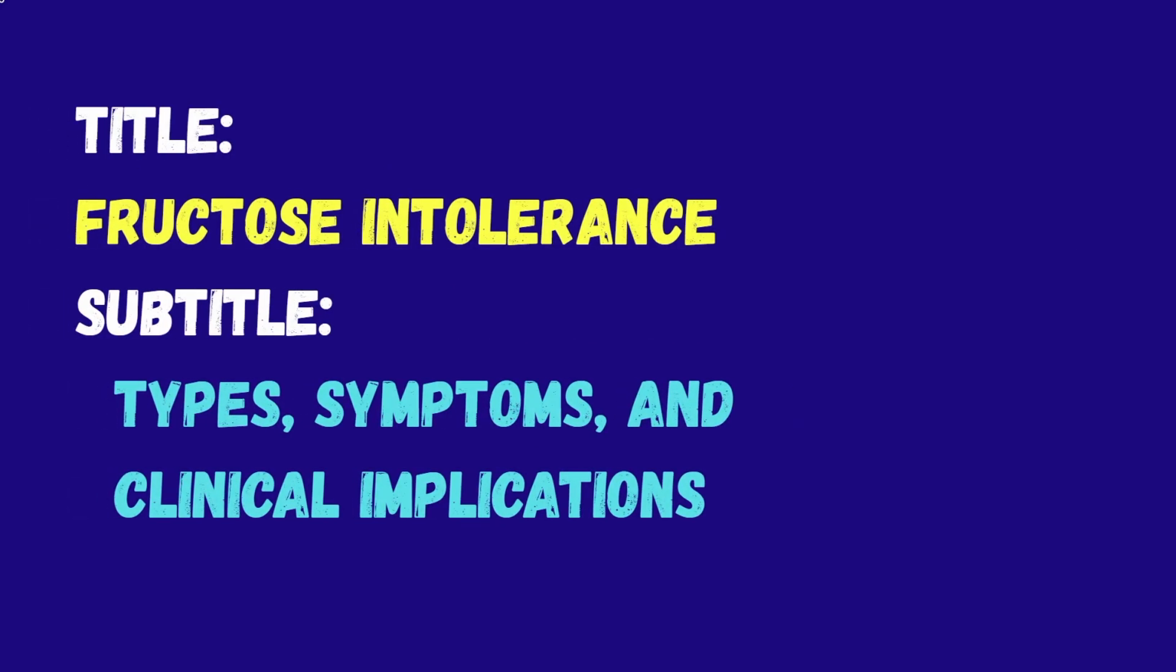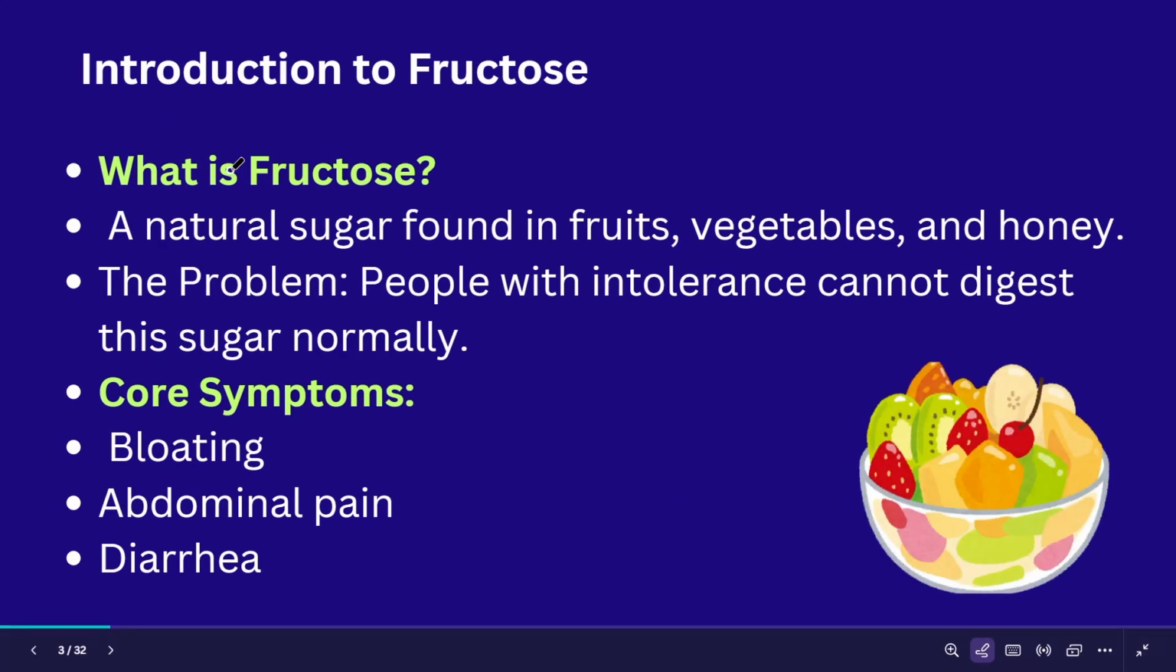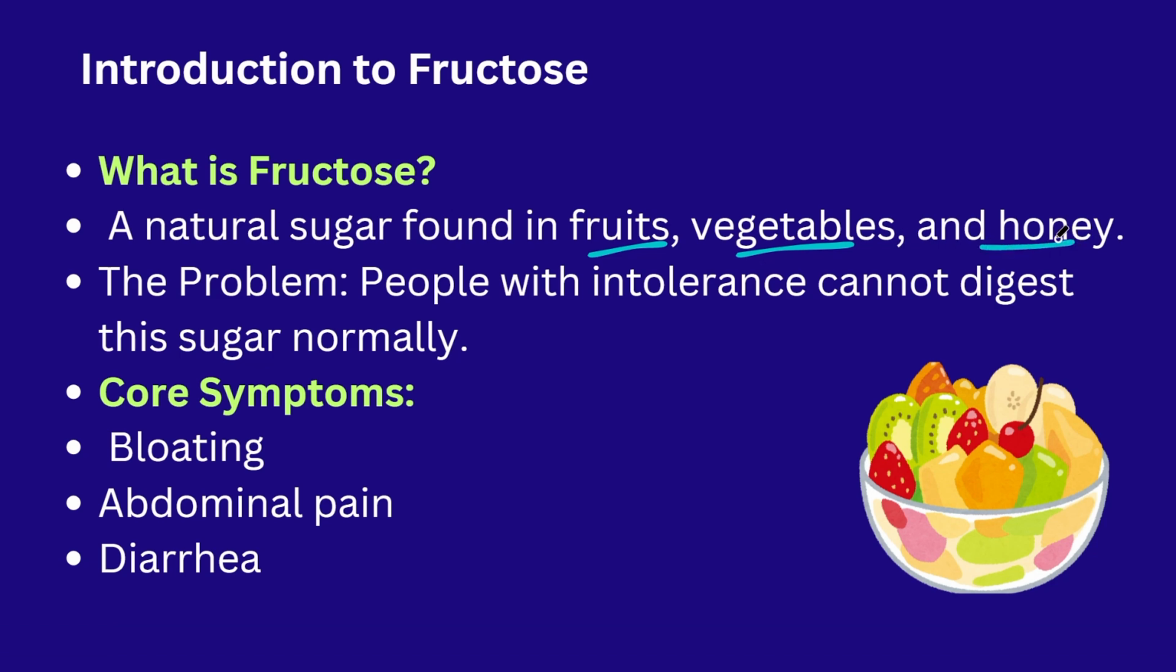First, we will understand the topic called fructose intolerance. What is fructose? Fructose is a type of sugar which is present in fruits, vegetables and honey. Intolerance is the term where our body cannot digest these sugars normally. When there is indigestion, there are symptoms. The symptoms are bloating, abdominal pain and diarrhea.